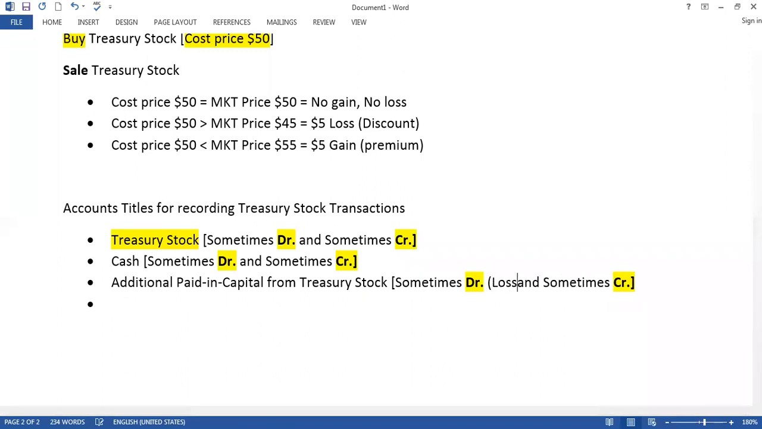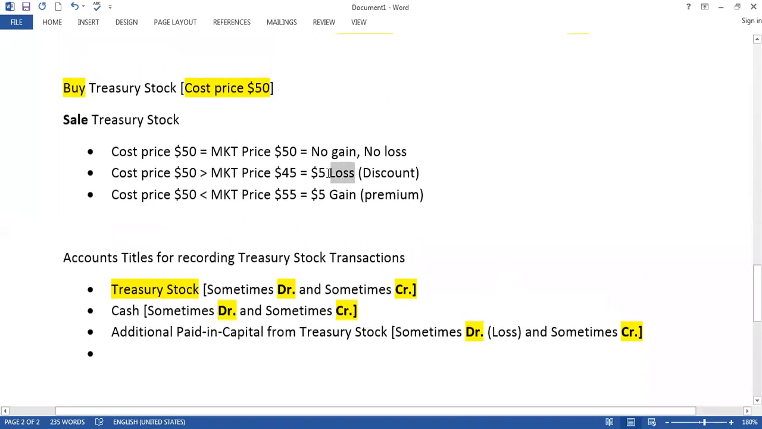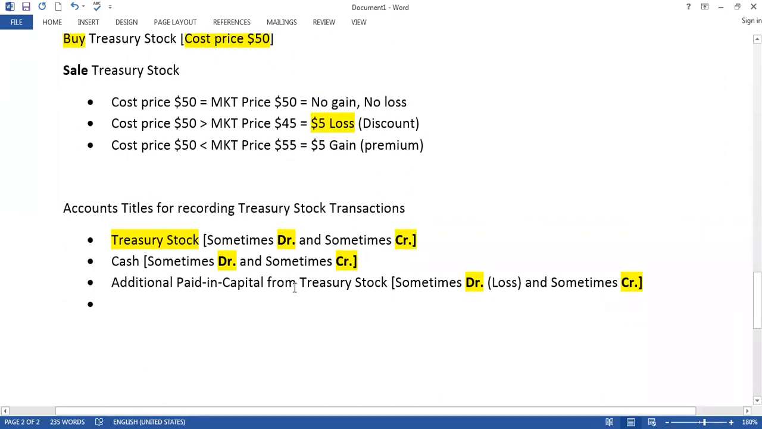If we have a loss. Here you can see that $5 is the loss, right? Do you understand? When we have a loss, then we record additional paid in capital from treasury stock as debit. Then we have another case, a gain. When we sell our treasury stock, if we have a gain, it is credit. So loss is debit and gain is credit.